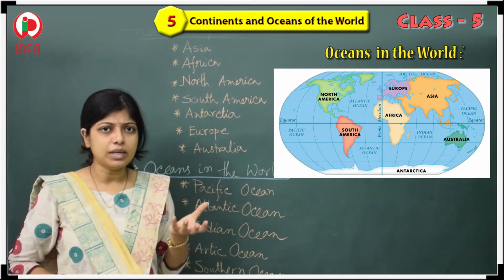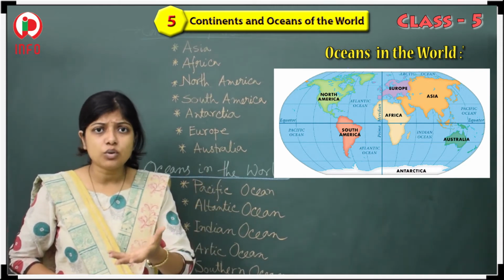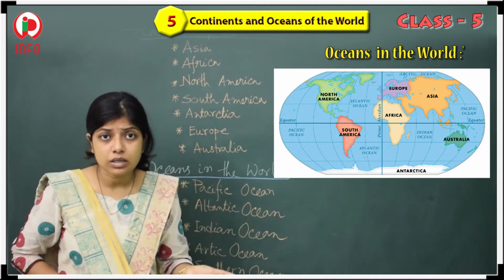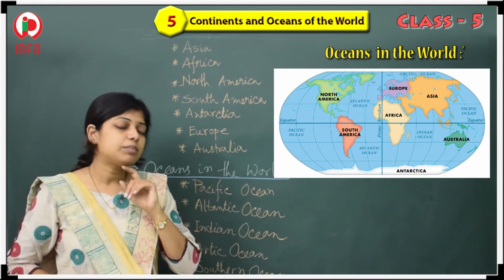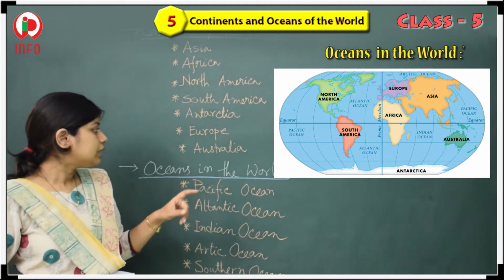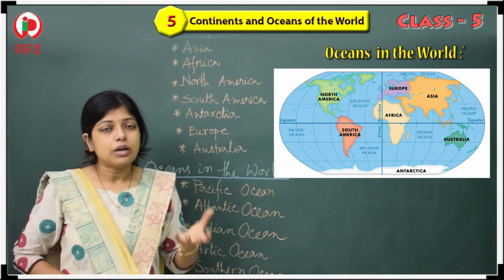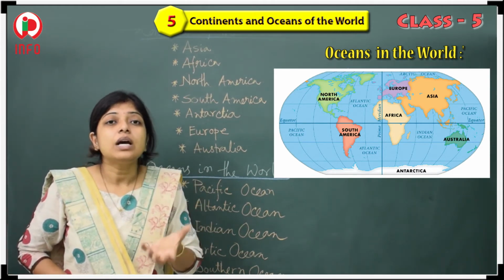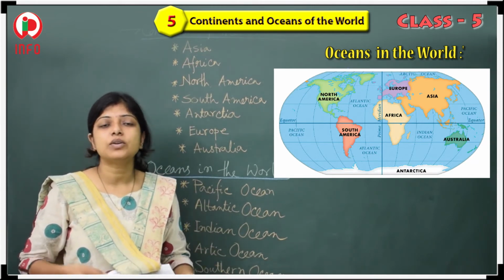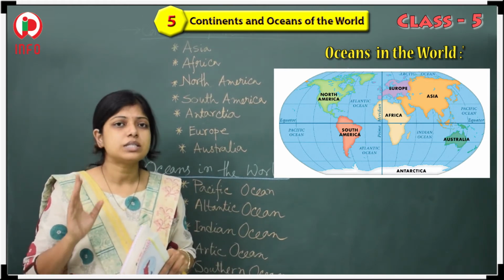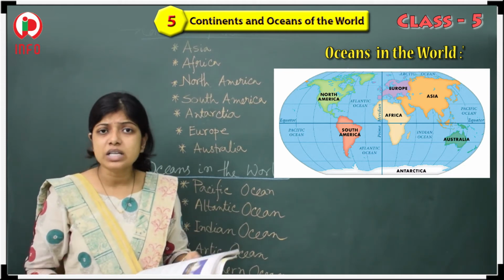Maybe it is land, it may be Europe, Asia. Definitely, I have told you, in different countries or different subcontinents, continents, people are there. But except the Antarctica. In Antarctica, no one is residing because of the weather or the climate, because there is very low temperature. So that's why it is not possible for humans. But still now some kinds of animals or plants, or some fungi are also present there.